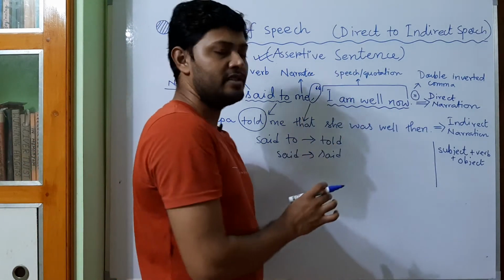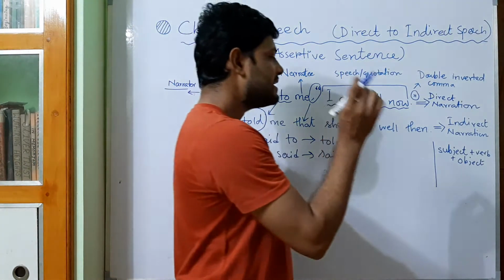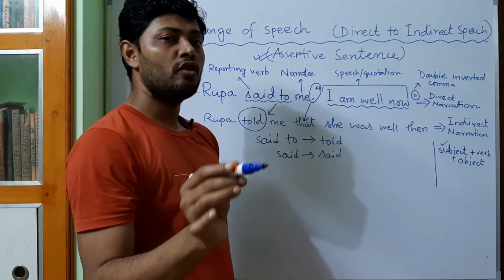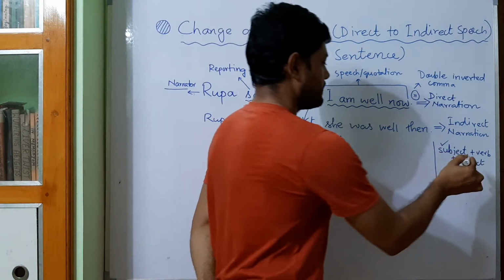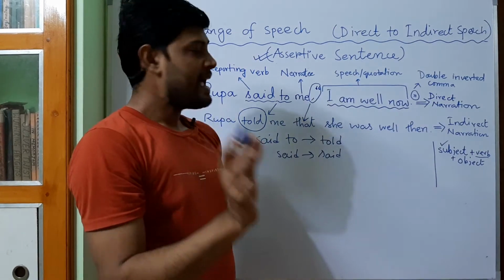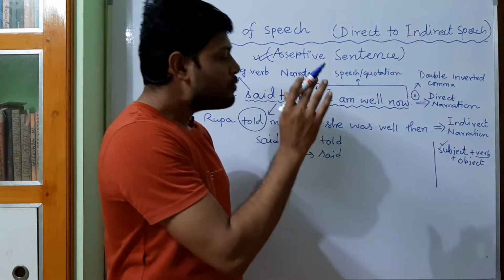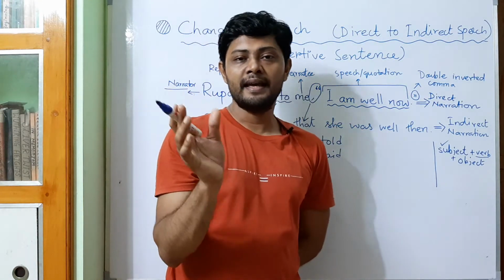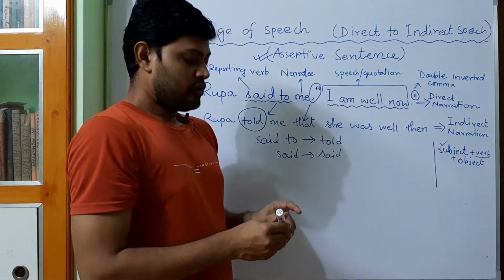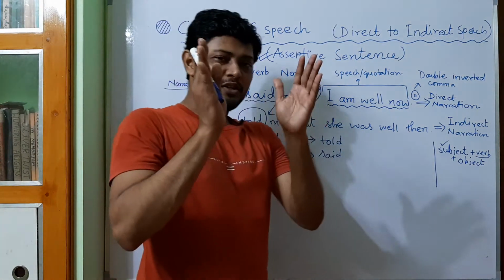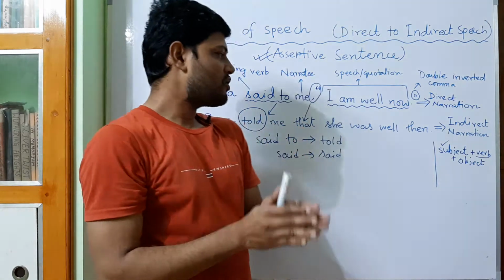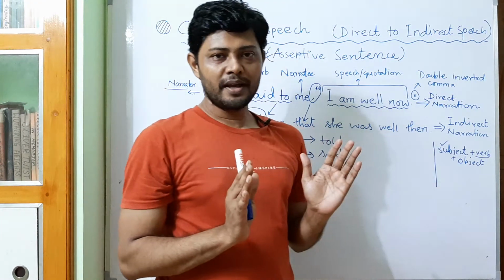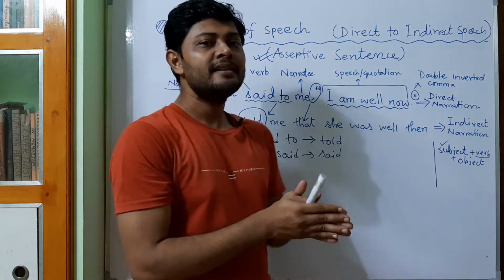So the first change that you have to do is of the subject. The second change will be done on the tense of the verb, whether necessary. And in the third part, you will have to change certain special words like today, now, here, etc. So there are many rules actually. So today's discussion will be focused only on the change of subject. Okay, that will help you to learn the thing in a better way.